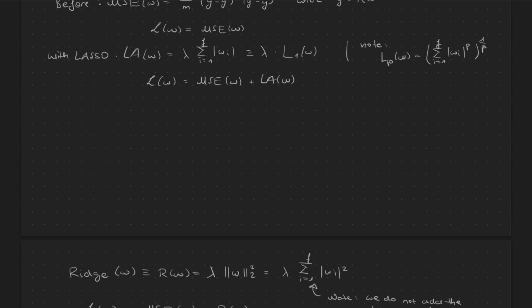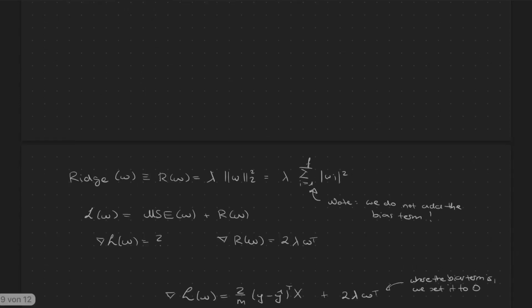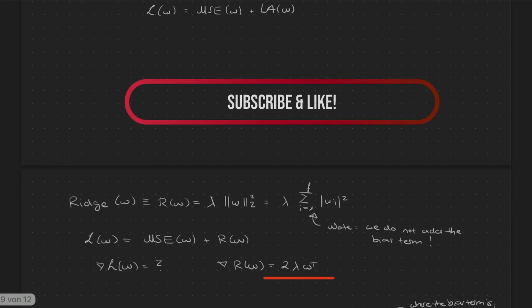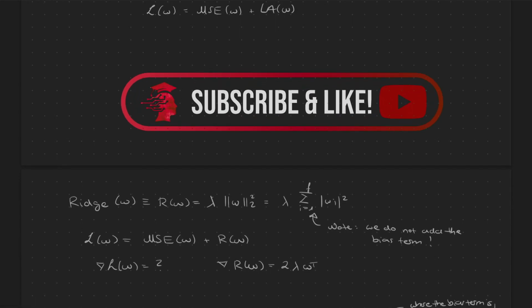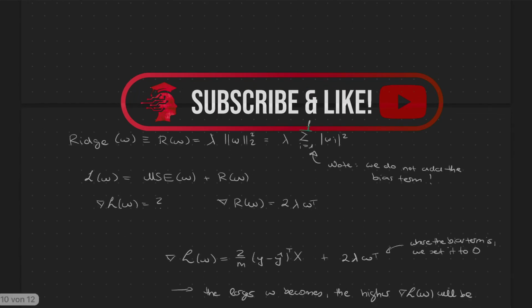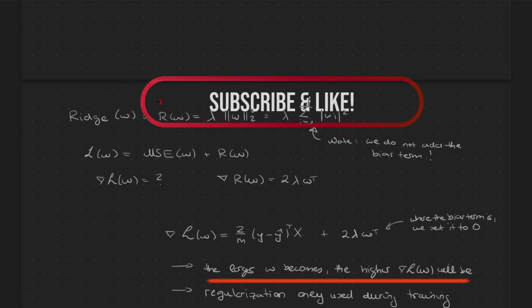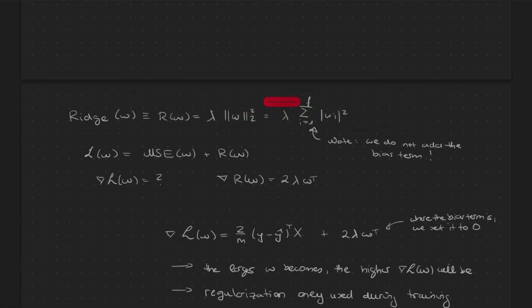So, enough about this issue. Let's move on. So you remember how involved the computation of a gradient in the LASSO case was, right? In Ridge regression, it's simpler. The result is simply 2 times lambda times the weight vector transposed. One consequence from that is that the larger our weights become, the higher the gradients of the loss will be. Also note that we only apply the regularization term during training.